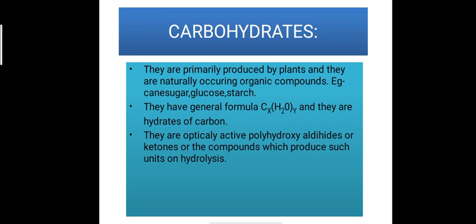These carbohydrates are optically active polyhydroxyaldehydes or ketones, or the compounds which produce such units on hydrolysis. It means on hydrolysis of carbohydrates, they produce aldehydes or ketones. So basically, carbohydrates are produced by plants. They are naturally occurring organic compounds.